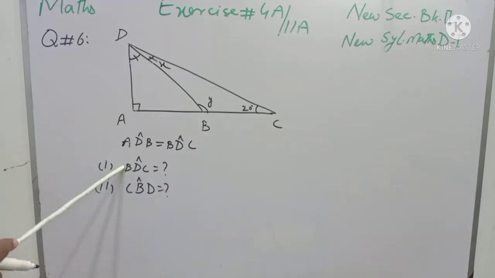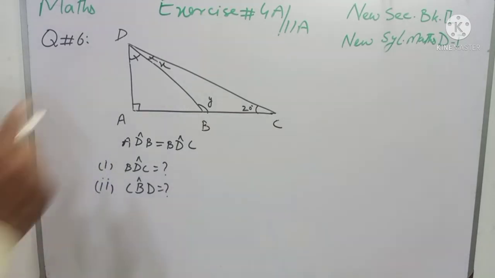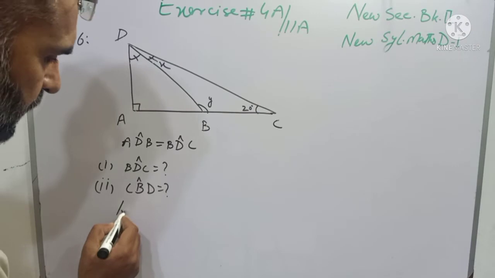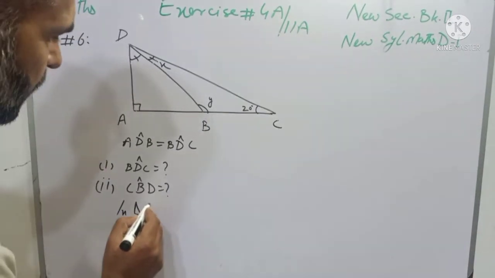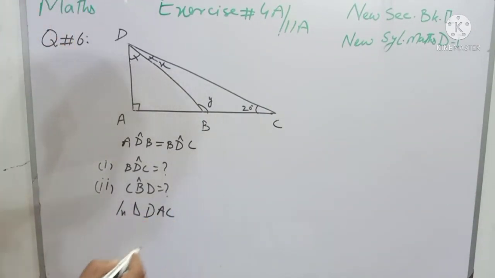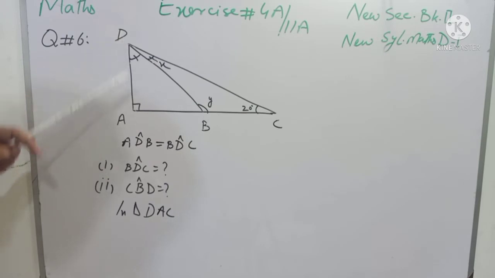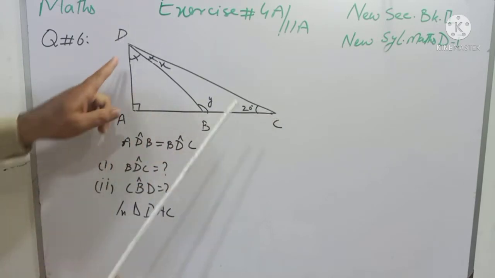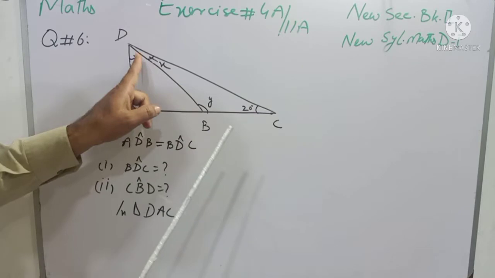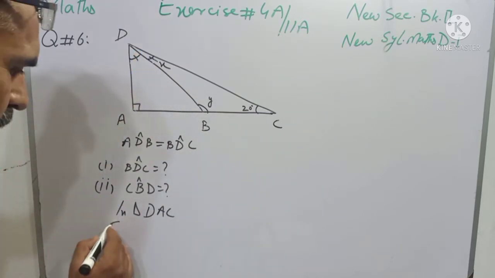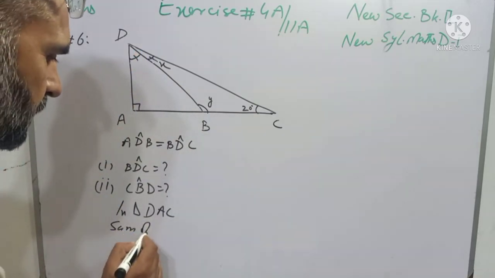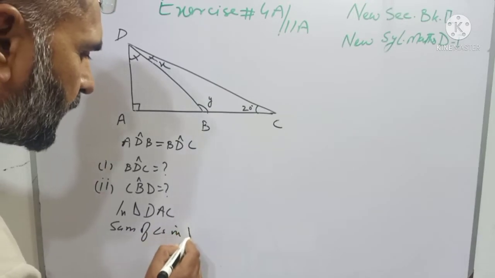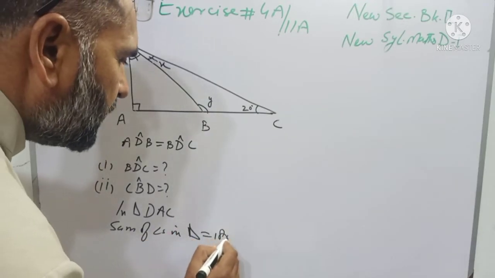First we have to find that. So students, first we will discuss triangle DAC. I mean to say I am discussing this complete triangle. First forget about this line, and we will apply the formula: sum of angles in a triangle is equal to 180 degree.